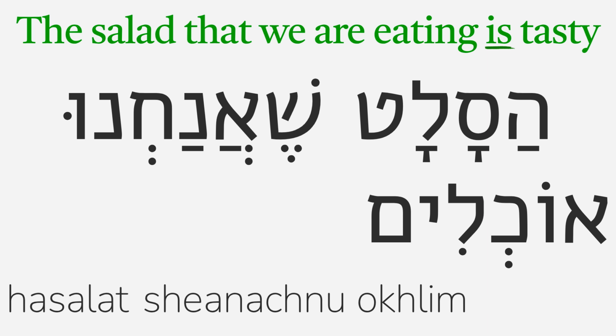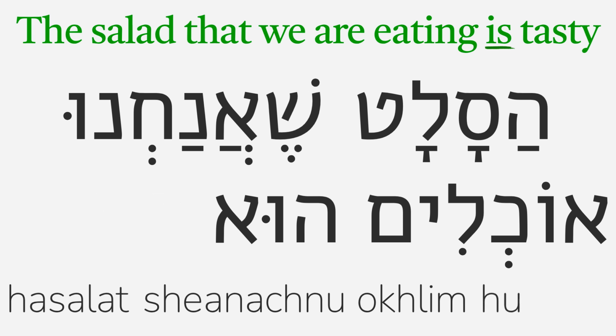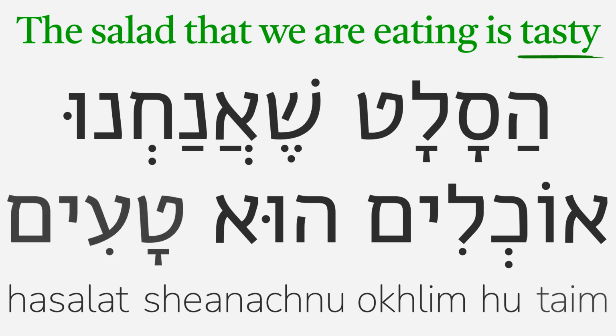Is then will be either hu or hi, which can mean he and she, or is. Hu meaning is used for masculine subjects, and hi for feminine ones. Salat, salad, is a masculine noun in Hebrew, so we will use hu to mean is. The word tasty also needs to be in masculine and singular form in Hebrew, so it is ta'im. Hasalat she'anachnu ochlim hu ta'im.